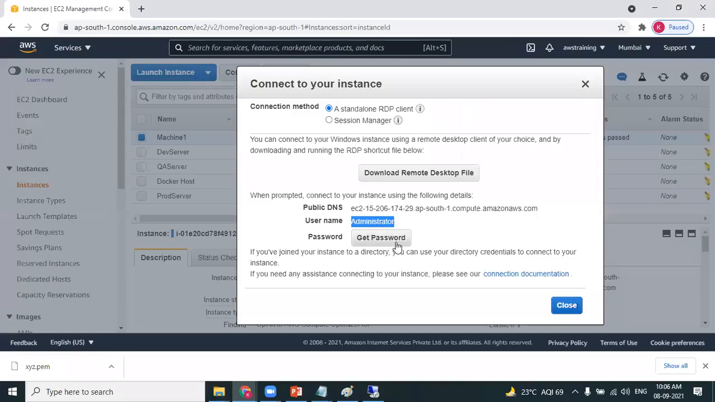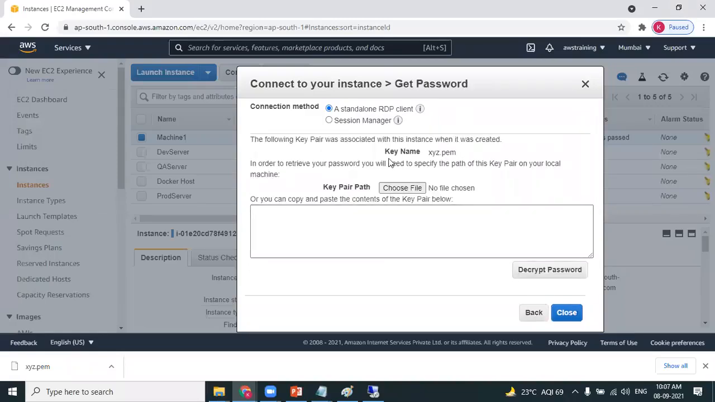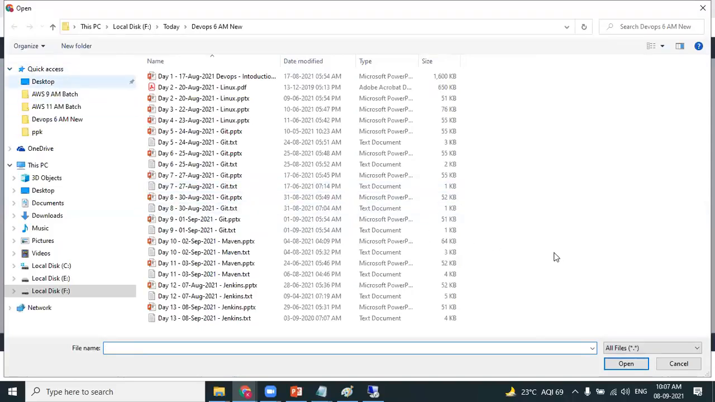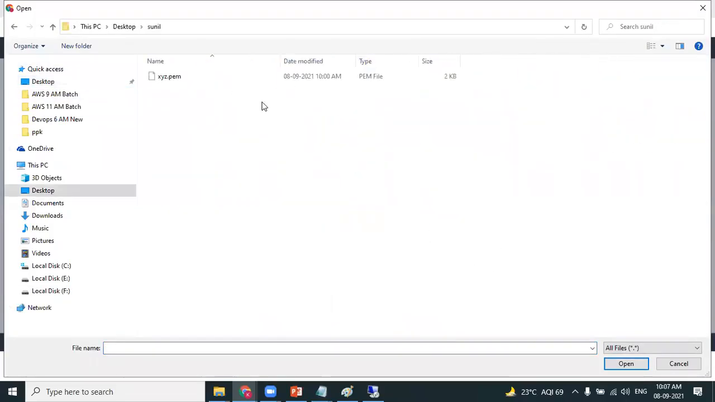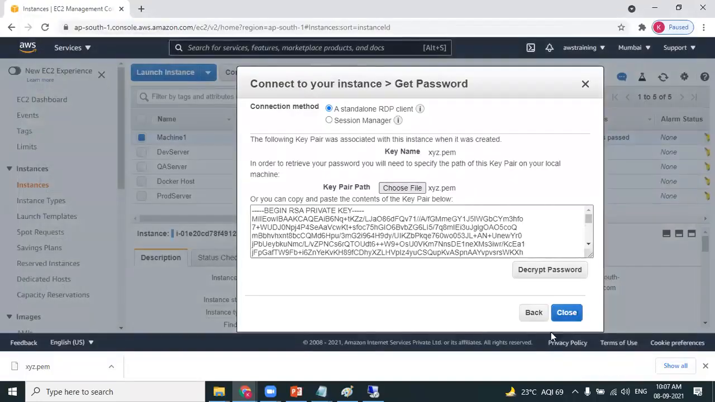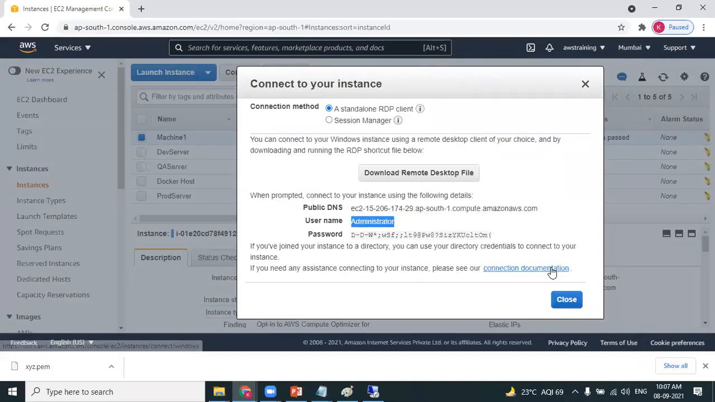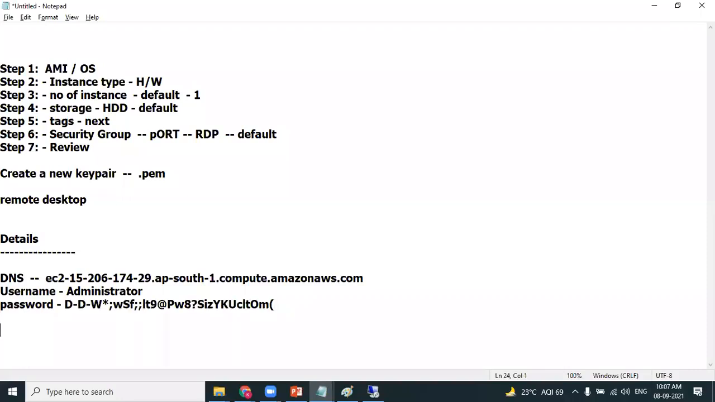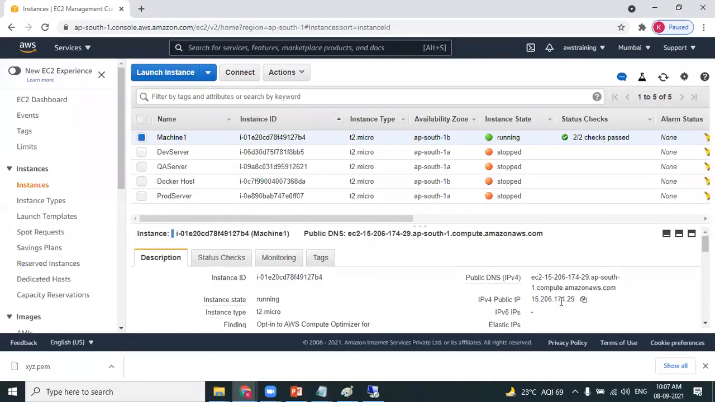Now I'll show you how to generate the password. Click on get password. It is asking you to upload the xyz.pem. You can see here, it is asking you to upload the key pair. So choose the file, desktop, Sunil folder, xyz.pem file is a file which we are now uploading, and then we have an option called decrypt the password. When you decrypt the password, now you get the password. Now you have the password. Got it? Are you understanding? You need to have DNS, you need to have username, you need to have the password. I hope I have shown you clearly how to get those details.